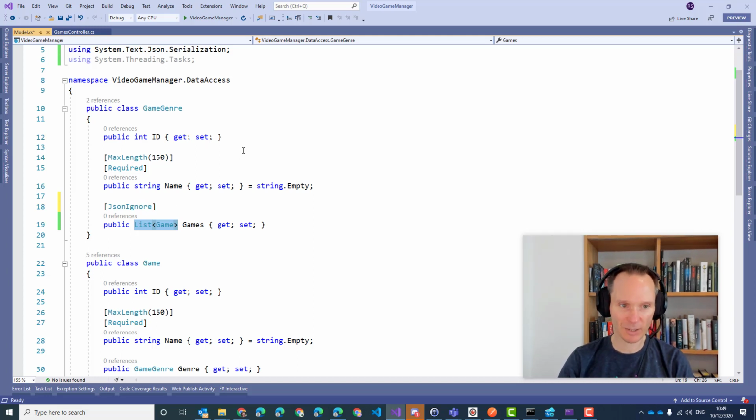And that breaks the cycle. Because now we have game with a relation to the genre, you see it up here, but we no longer have a reference back from game genre to games, because this is ignored when turning into JSON.